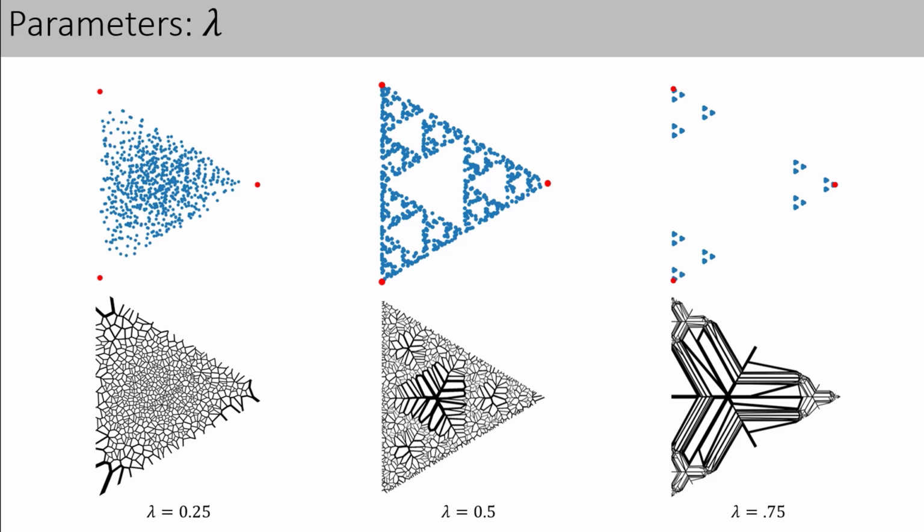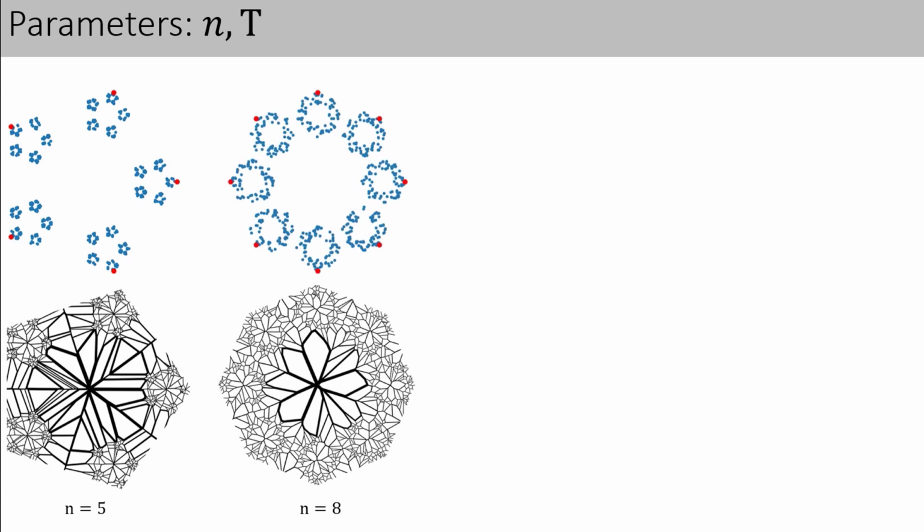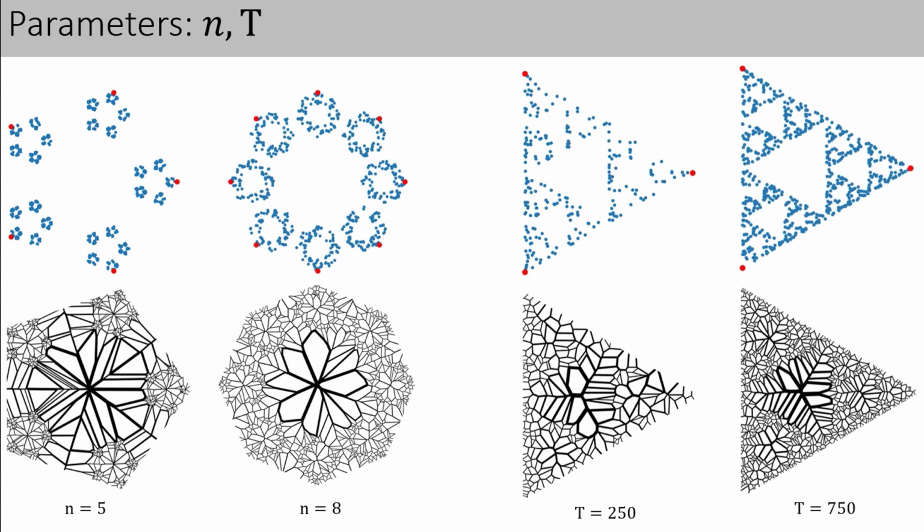towards the polygon vertices. While lambda can change the point distribution, different regular polygons also create different fractal structures. Similarly, different numbers of iterations of the chaos game also produce different fractal structures. These values n, t, and lambda make up the set of parameters that we can change to influence the structure.